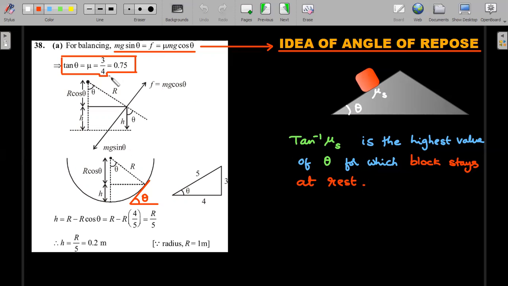That value should be associated with this mu. Directly, you have been given 3/4, so tan theta has to become 0.75. You could directly write this step. And how can you calculate the height? If this is theta, then in this particular triangle tan theta is known to us. The height is R into 1 minus cos theta. So if tan theta is 3/4, cos theta is 4/5, and you end up getting the height as 0.2 meters. A very important idea, and the name also: angle of repose.